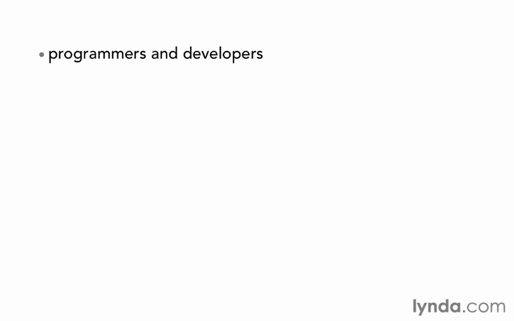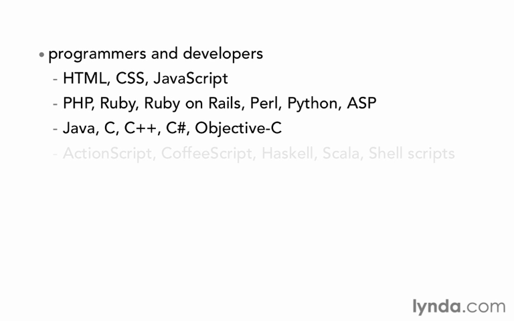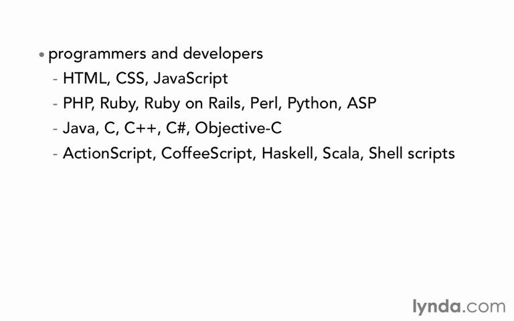So out of programmers and developers, it doesn't really matter what language you're working in. It doesn't matter if it's simple HTML or if you're working in a compiled language. You can use Git to track the changes in your source code. Now, the list of programming languages that I've got on the screen there is not just a list that I made up. These are some of the most popular languages that Git is used to track projects in. There are many others as well, but if you work in any of these, you definitely will get a lot of utility out of Git.